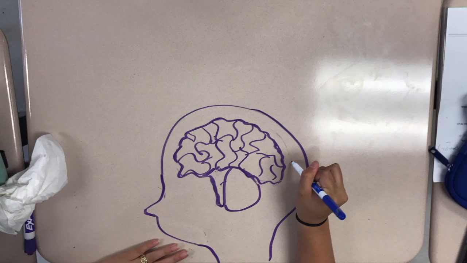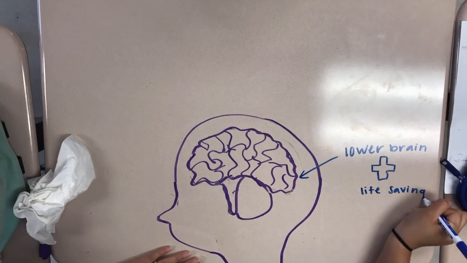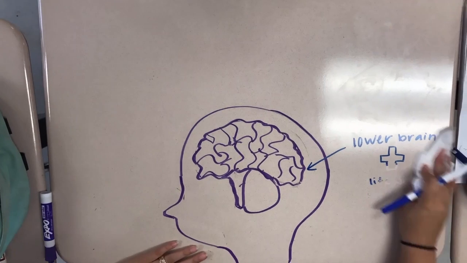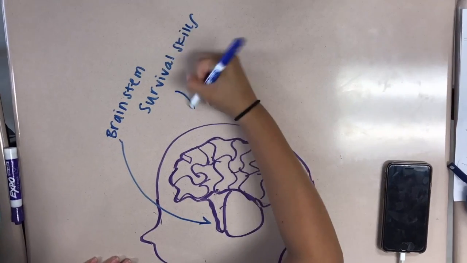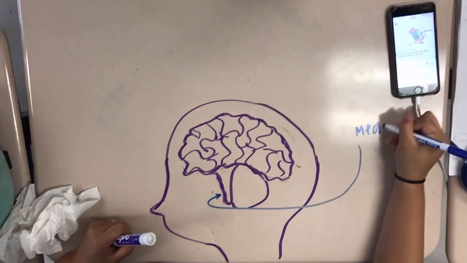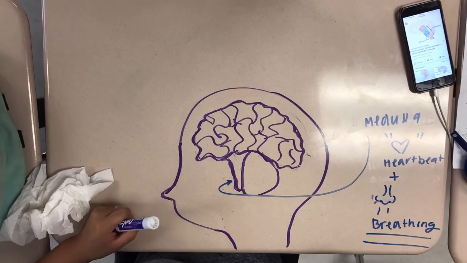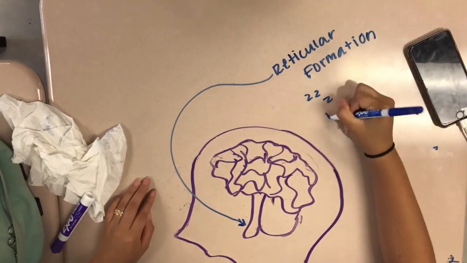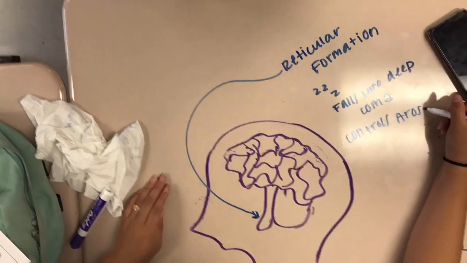Now, let's look at the structure of the brain. The lower brain performs life-saving operations, and we are unaware of its functions. The brainstem is where the spinal cord enters the skull. It is the crossover point for nerves and is used for automatic survival functions. The medulla controls the heartbeat and breathing for the body. The reticular formation is the filter or relay system and controls arousal. If something were to occur to this area of the brain, you could fall into a deep coma.